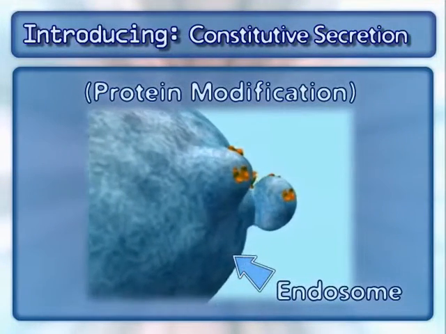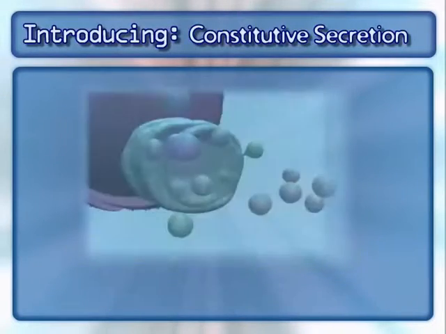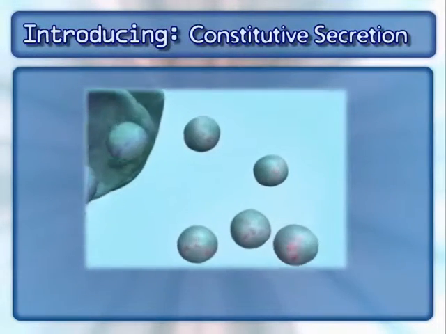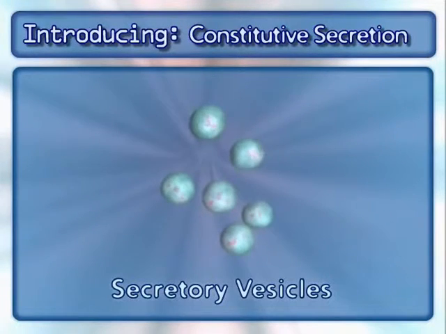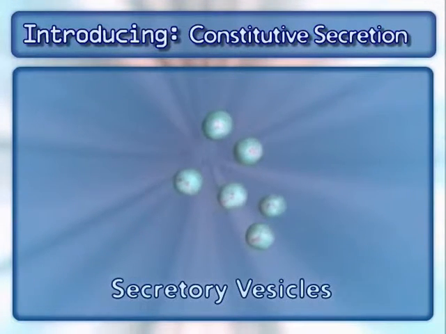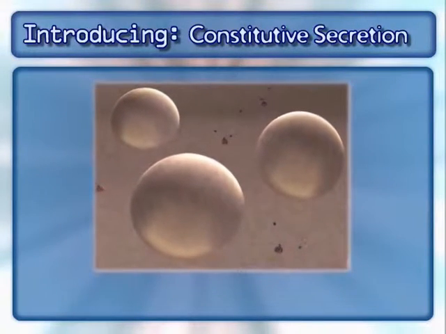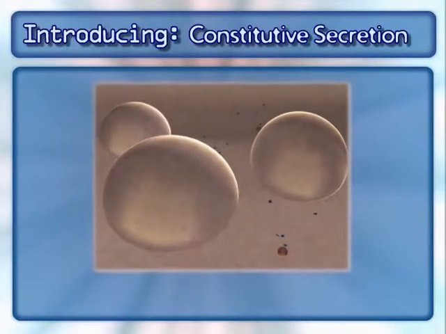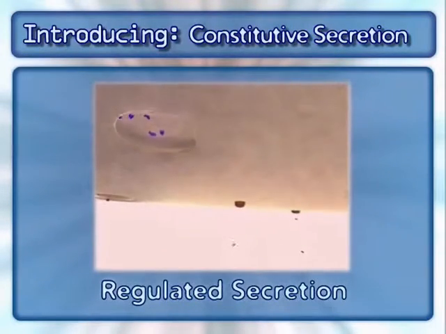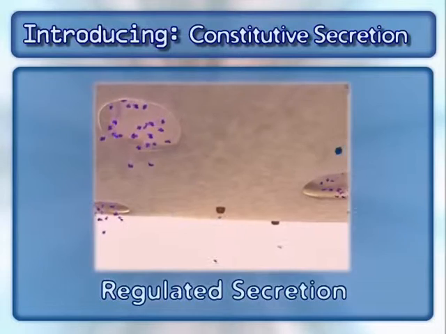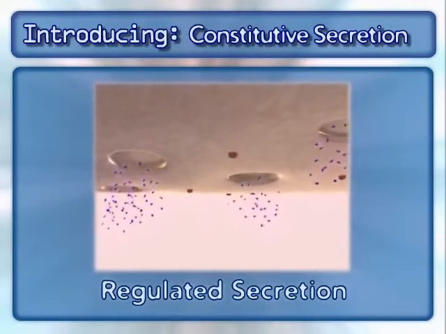They are targeted to the endosome by a specific mannose phosphate signal. Other proteins are destined for delivery outside of the cell. These proteins are packaged into secretory vesicles and delivered to the cell membrane. Some secretory vesicles congregate in the cell, awaiting an external signal. Once that signal is received, the vesicles rapidly fuse with the membrane and a large quantity of cargo proteins are released simultaneously. This is called regulated secretion.